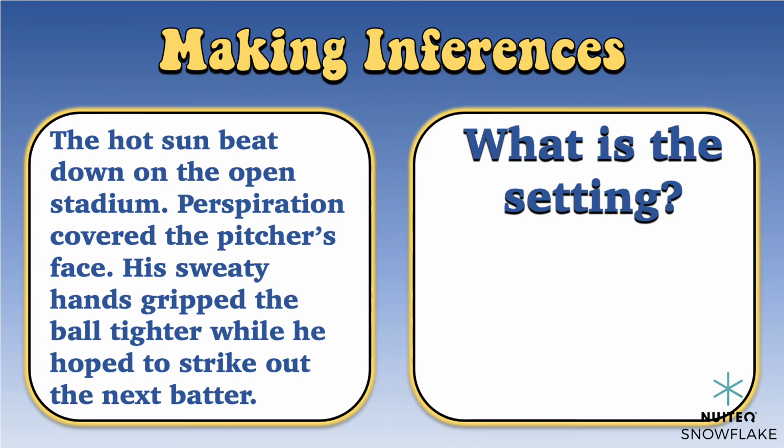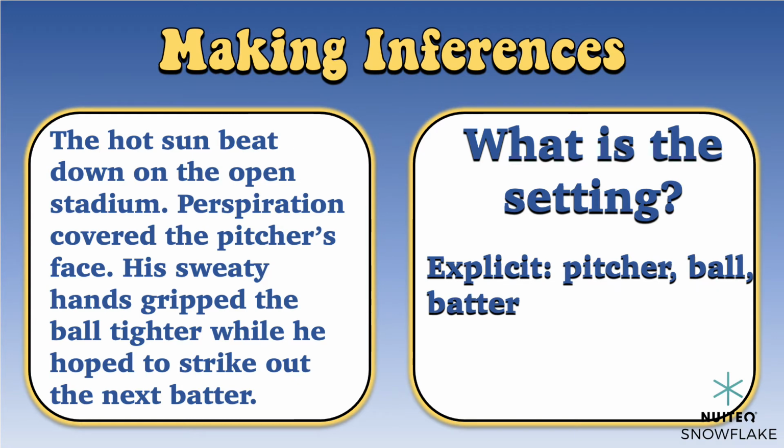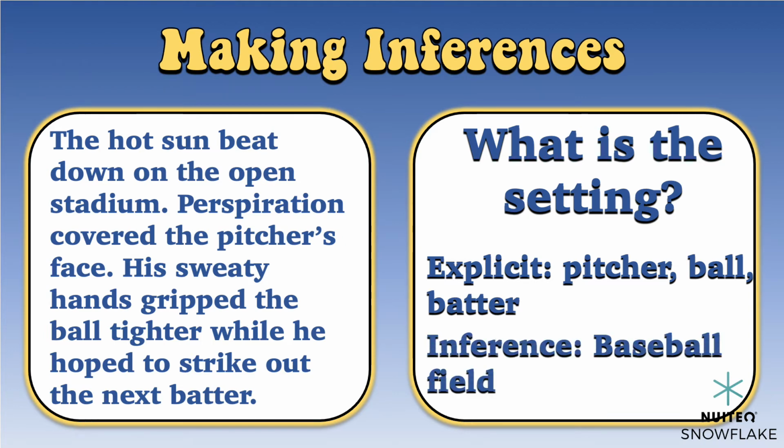Let's first look at some things the author explicitly states. The words pitcher, ball, batter. Using those clues, can you think of where this event takes place? We can infer, or make an educated guess, that the setting is a baseball field. Evidence from the text to support this can be the line "hope to strike out the next batter."